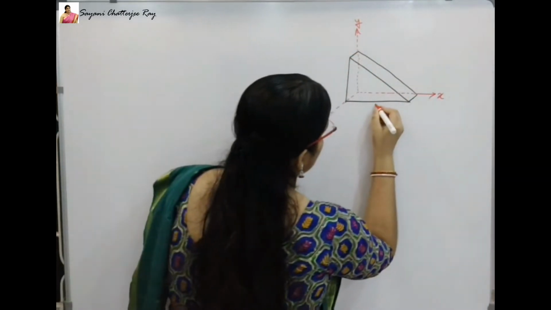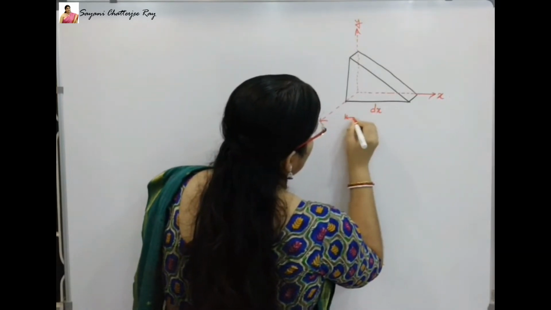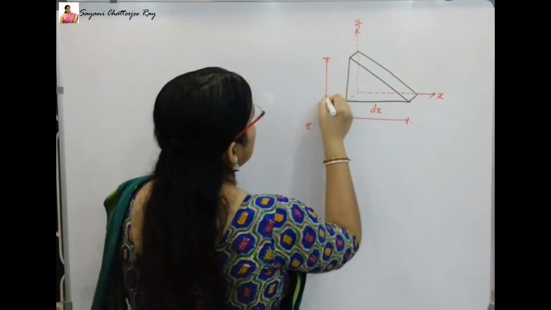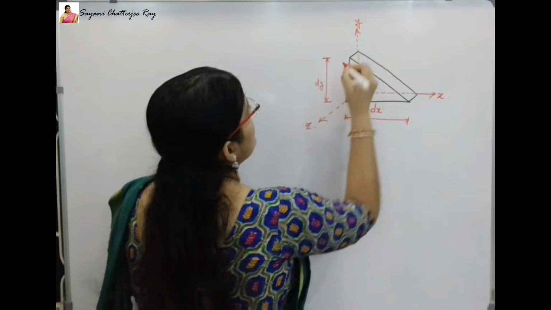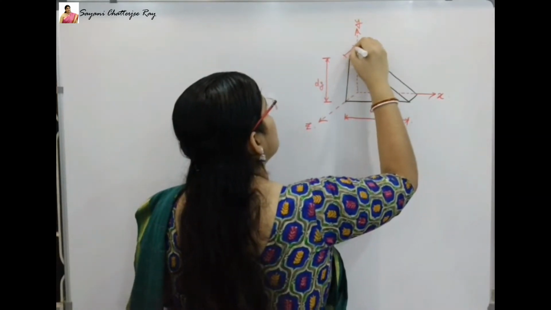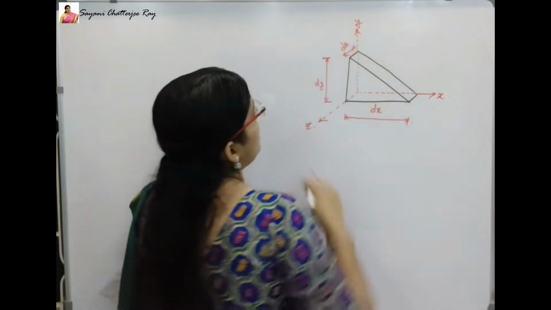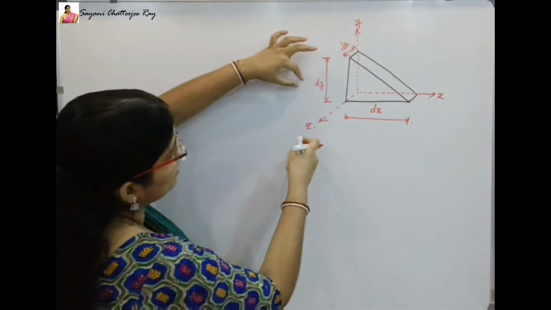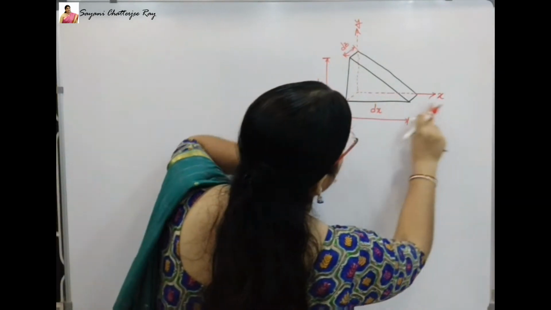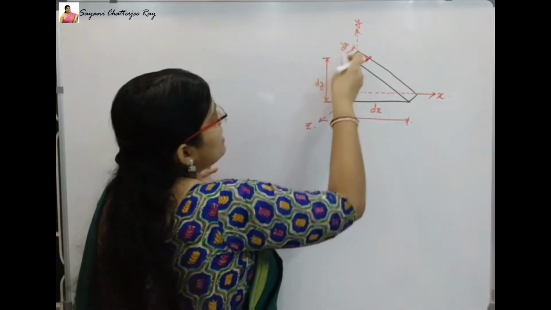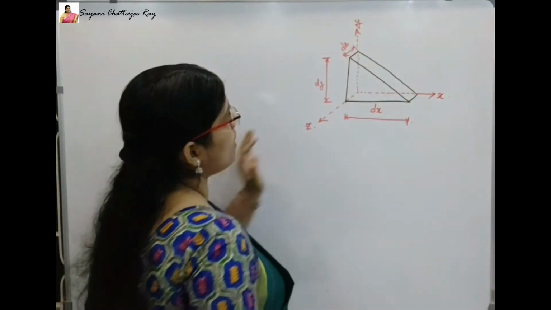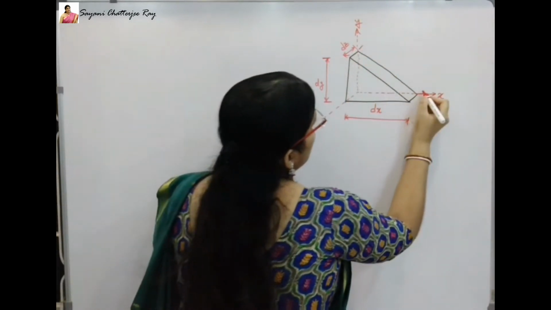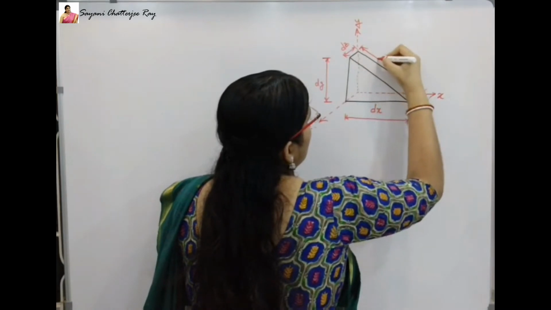First of all, on the X side it is dx, on the Y axis it is dy, on the Z one it is dz. I hope you are able to understand why this is dz, because you can see it is in the z direction. This is dx because it is in the x direction, and as this side is parallel to the y direction, so it is dy. Now as this is a sloping side, the dimension of this sloping side of the wedge element is going to be marked as